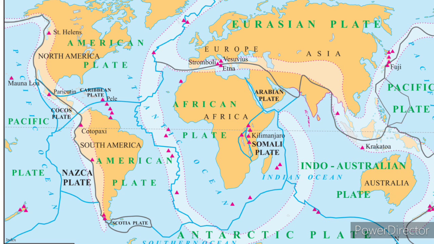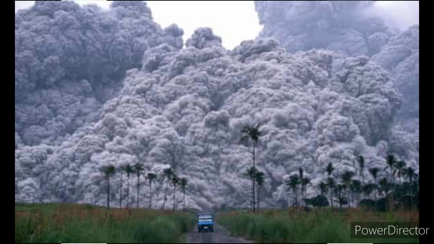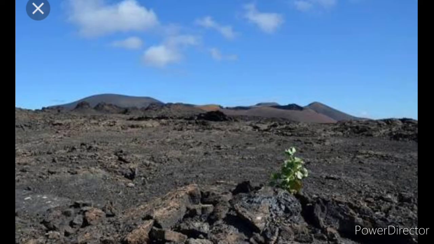Now, talking about effects of volcanoes, loss of life and property. Sometimes tsunamis get generated due to volcanic eruptions occurring below ocean floors. Dust, smoke, ash, gases, water vapor, etc. remain in the atmosphere for a long time. This may create imbalance in the environment.